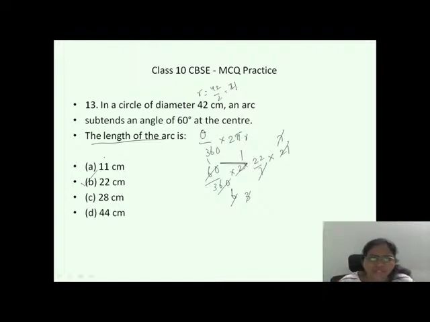It's a direct question. Just write down the formula and substitute. Also I want to tell you, whenever you see the length of the arc and the area of sector, all these formulas, many of the students are scared because of the calculation and don't even attempt the question. See how easy the calculation is. Sometimes they give it in a very easy way so that all the numbers will be cancelled. So try to substitute and solve it.